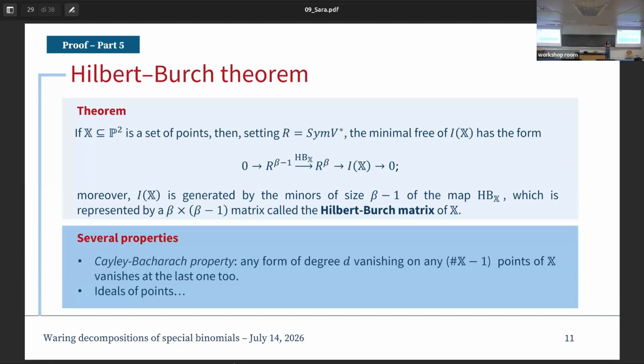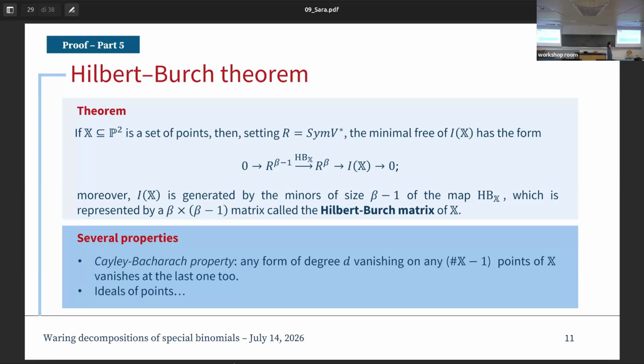And once we have this Hilbert-Burch theorem for a set of points in P2, we have a lot of interesting properties. For instance, here I want to recall the Cayley-Bacharach property, which is something that we use in the proof, but in general we can provide several properties for the ideal of points. In particular, if we have this set of points X, and we take any form of degree d which vanishes on all but one of the points, then it will also vanish on the last point.